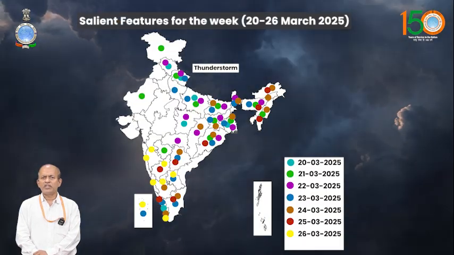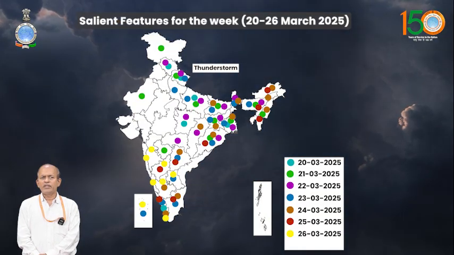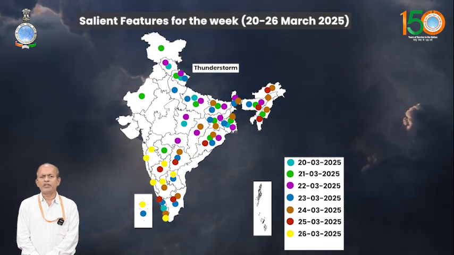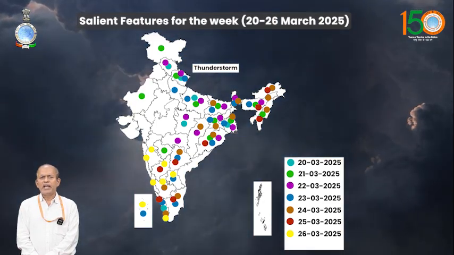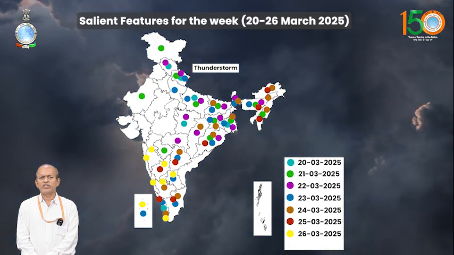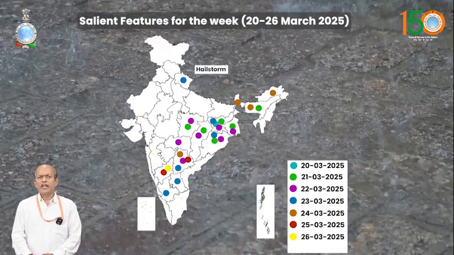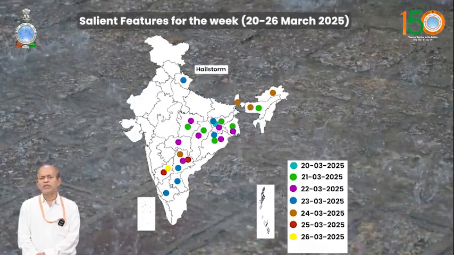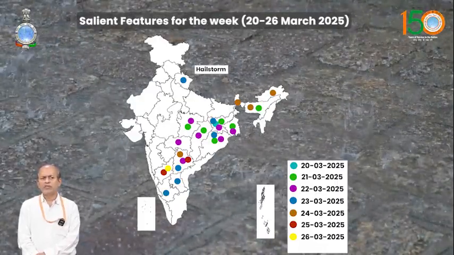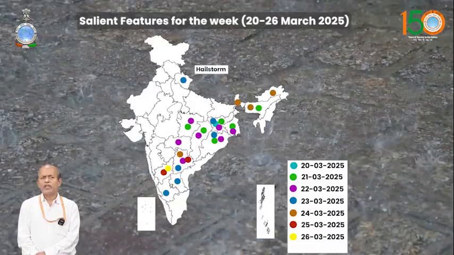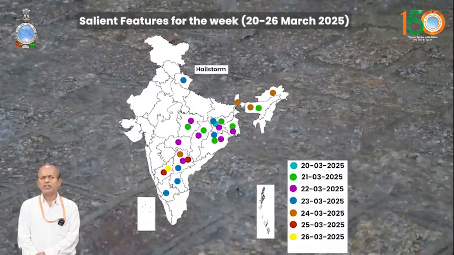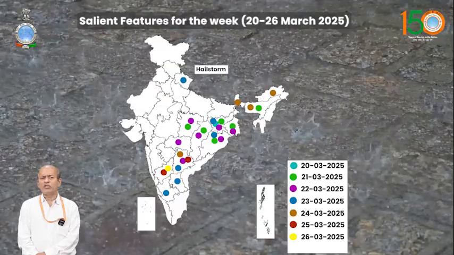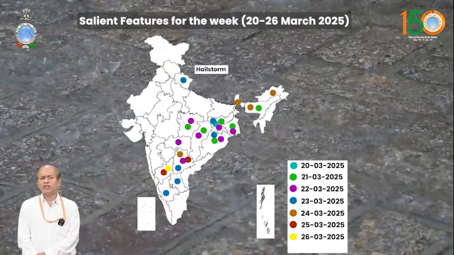Now if you see thunderstorm with lightning during the week, a major part of the country reported it on different days, except some parts of western and northwestern India. Hailstorm was reported on many days over the east central part of the country, including Jharkhand, East MP, Odisha, Assam, Meghalaya, Vidarbha, and some parts of southern India.